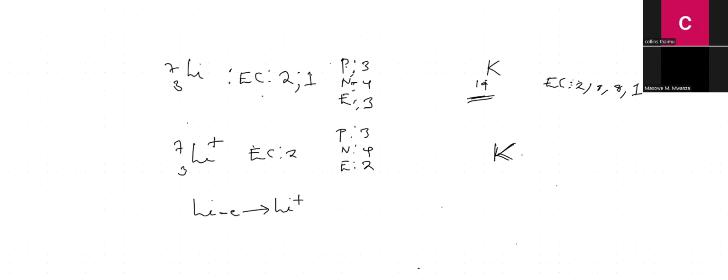So it's going to be 2,8, what? 2,8,8, isn't it? Then how do we show that the ion has been formed? Madam Masowe, are you still there? Madam Masowe.